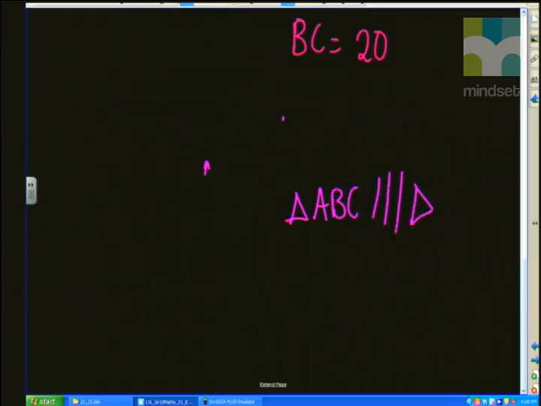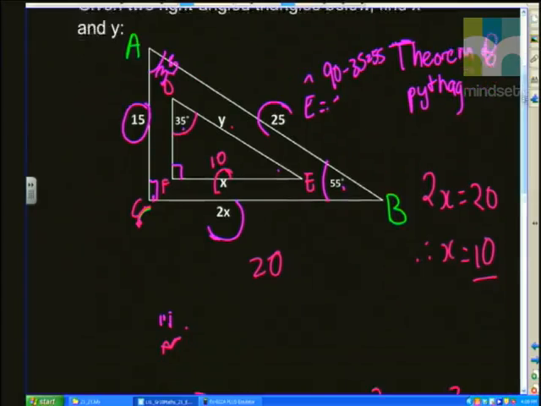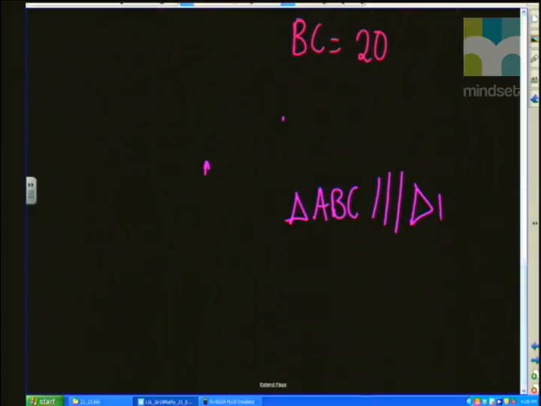If I've gone triangle ABC, that means I started at 35 degrees, and then I went to 55, and then I went to 90. So I do the same thing in triangle DEF: I go from 35 to 55, and then to 90. So it would be similar to triangle DEF, and the reason for that is they are equiangular, so we showed that all the angles were the same.